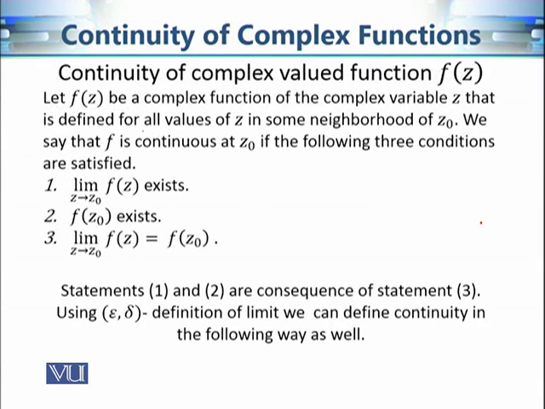Now, the third part of the definition is basically saying that the limiting value should be equal to the functional value. It means the functional value should exist, otherwise we cannot check the equality. And the limiting value should also exist, otherwise, once again, we cannot check the equality. So basically, if we just impose the third condition, then the third condition implies the first and the second conditions. So sometimes we can just consider this third part as the definition of continuity.